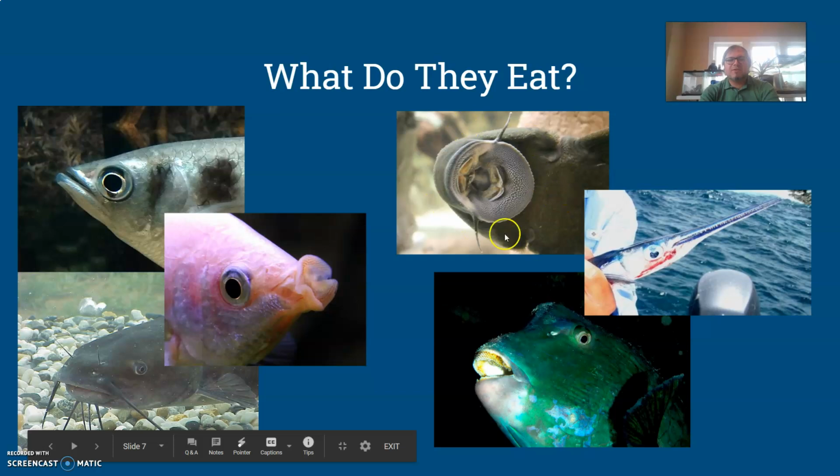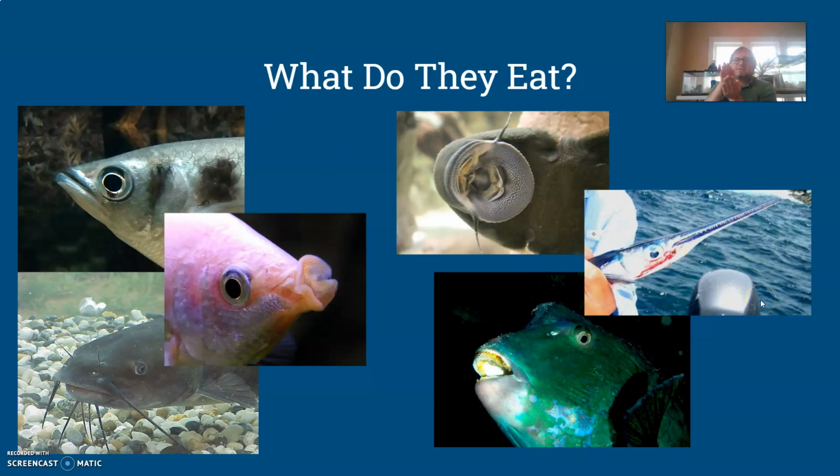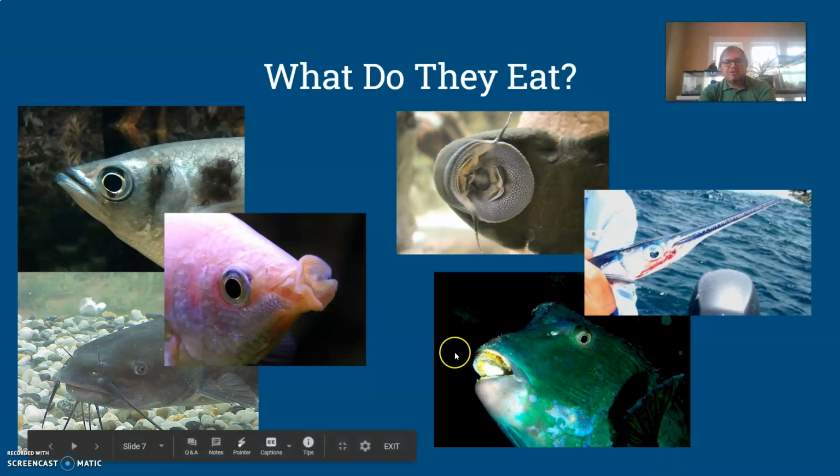You've probably seen what you think of as suckerfish in aquariums or Plecostomus. These are algae eaters, so they scrape algae off of surfaces like rocks and, of course, glass in aquariums. You have some fish with sharp little needle noses, and that's for getting into tight spaces where prey can easily hide. And then if we look at the parrotfish here on the bottom, we see these chisel-like teeth. They're also algae eaters like our Plecostomus, but their approach is a little bit different. They have to scrape it off of coral and coral reefs, so they have some pronounced teeth that work like a chisel to knock things off of that rocky surface.